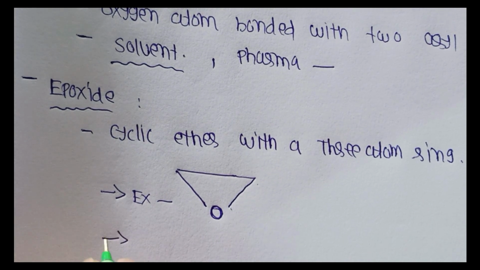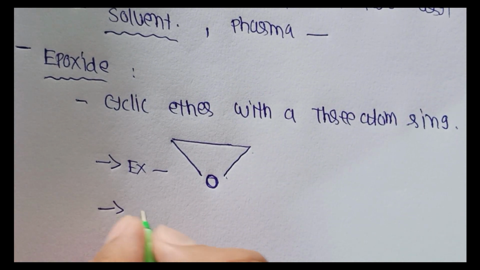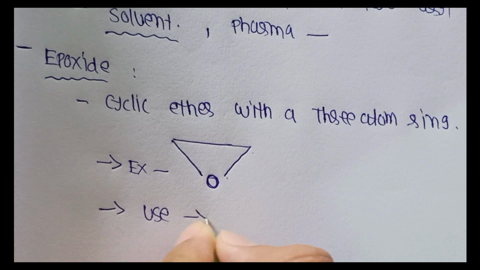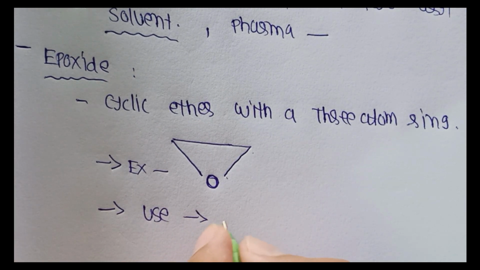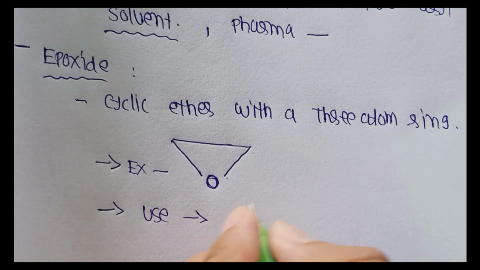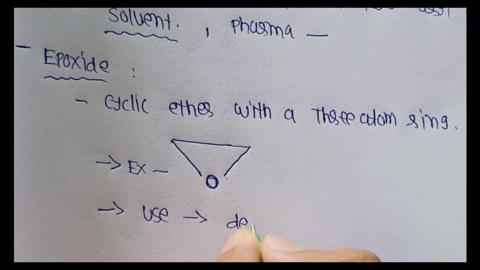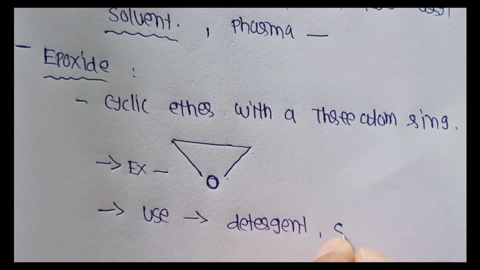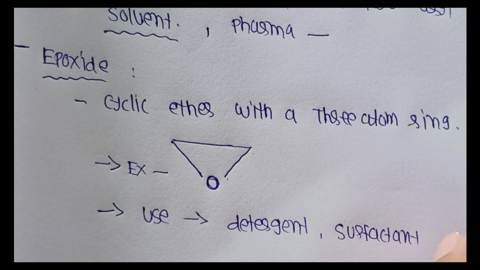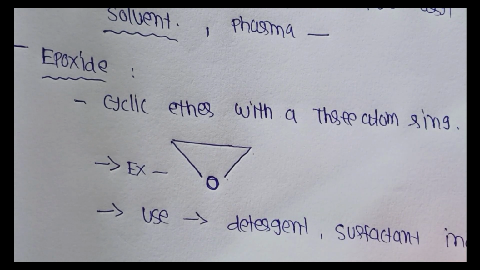Generally epoxide is used in the detergent and surfactant industries, or the soap industry.